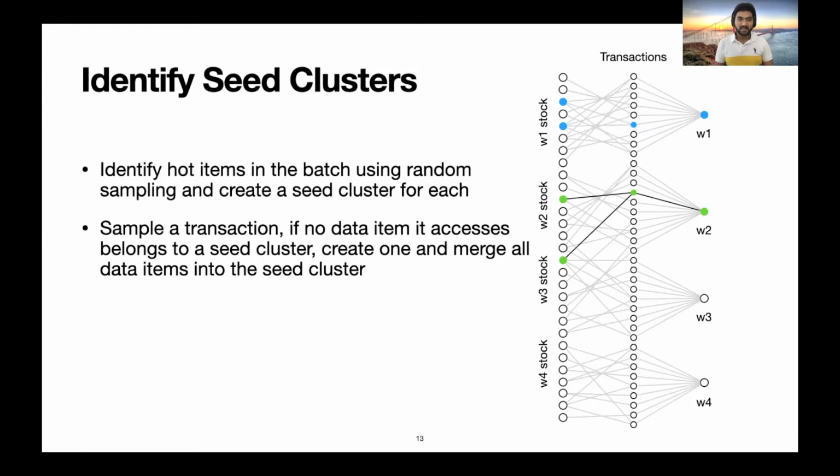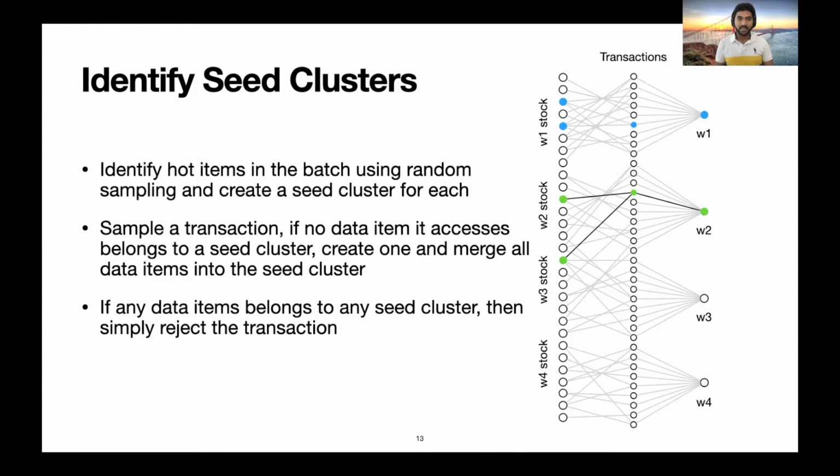We sample the next. Again, none of the data items here are connected to any seed cluster, so we merge and create a new seed cluster. If we sample a transaction that touches a data item already allotted to a seed cluster, for example in this case, we simply reject it and continue. We repeat this rejection sampling technique k times. The parameter k is typically a constant times the core count.